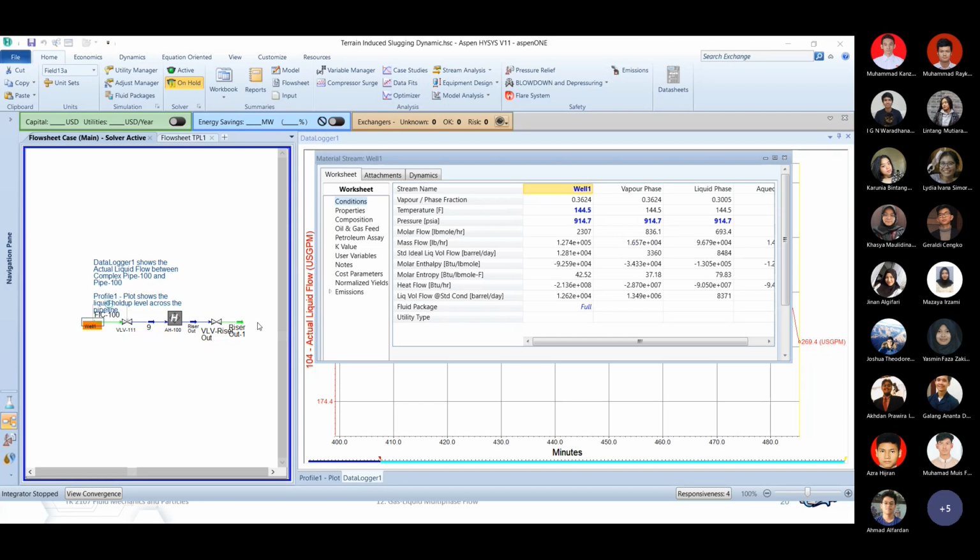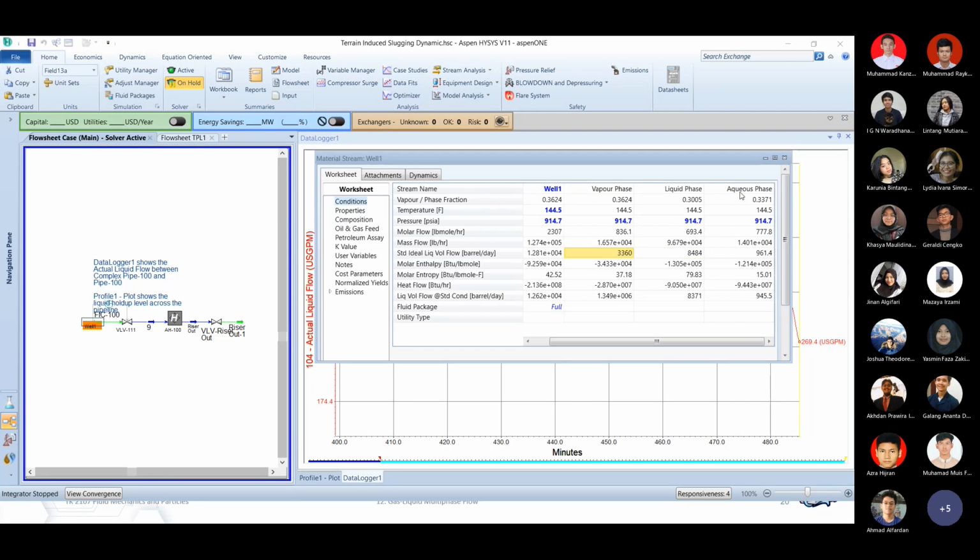So if I talk about volumetric flow rate previously, this is the example. Of 12,800 barrel per day of mixed component, the liquid will be around 8,500 barrel per day, or even three phase. I forgot this one. Aqueous phase is the water. It's split into three phases.